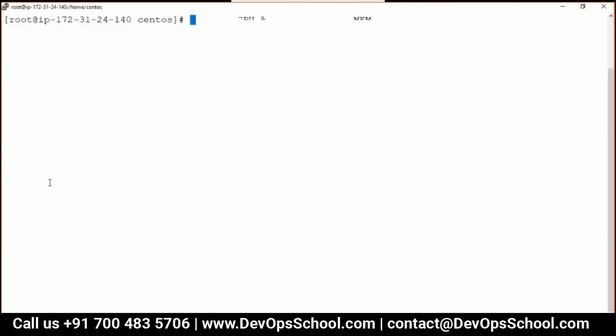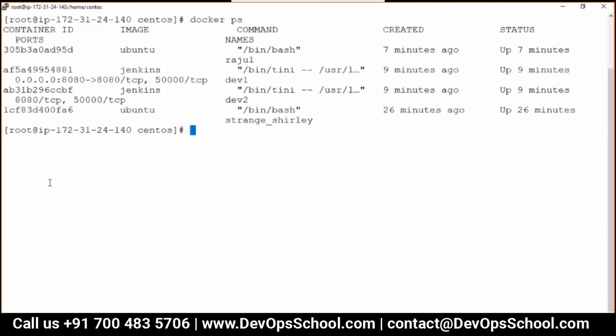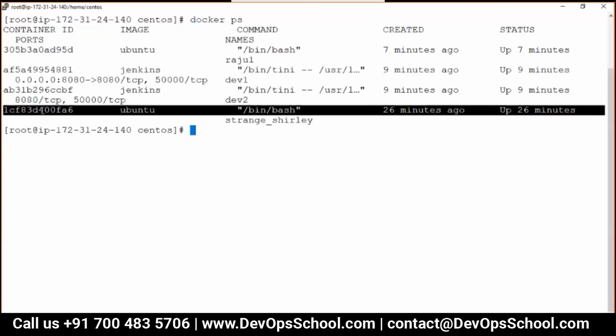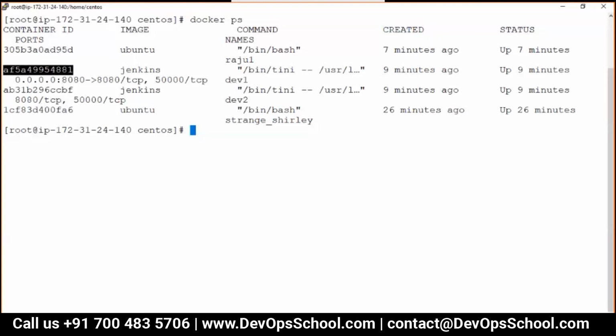Ctrl+C. I have these many containers, 1, 2, 3, and 4. Now if I ask you to find out the container process ID, mind it, the container process ID in the host machine, how can you find out for this container?